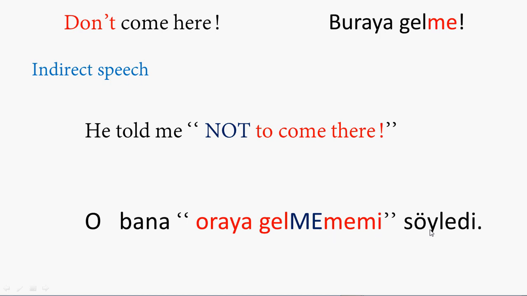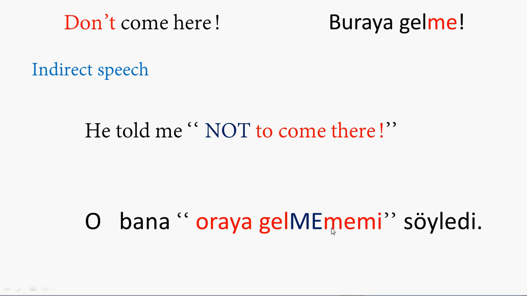O bana oraya gelmemi söyledi. So when we make this negative for yourself, which is I, we use first me. If there's a negative word, you have to use the negative word as well: me after the base form of the verb itself. Okay, oraya gelme. That means "don't come there."